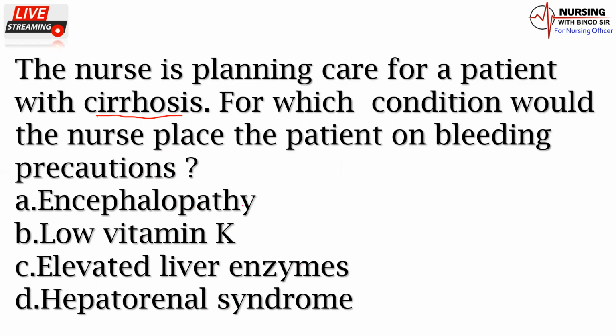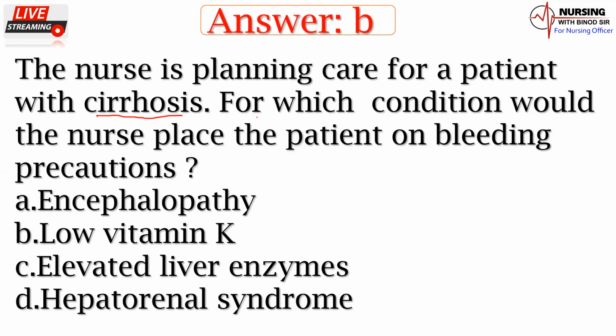Okay, suppose a patient came to the medicine ward with cirrhosis of liver. At the same time, that nurse is planning care. So, for which condition would the nurse place the patient on bleeding precaution? So, you all have to remember low vitamin K. You must have to remember this one.